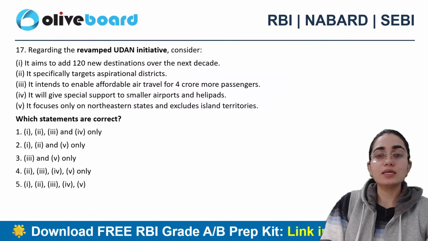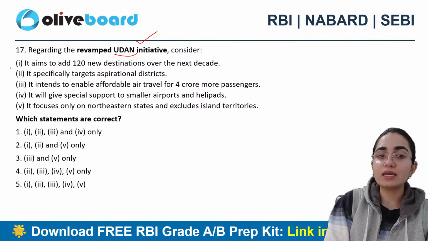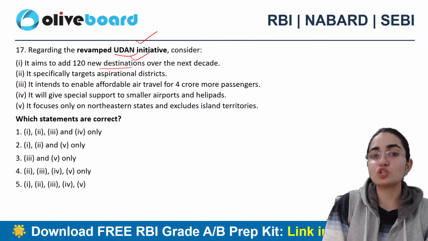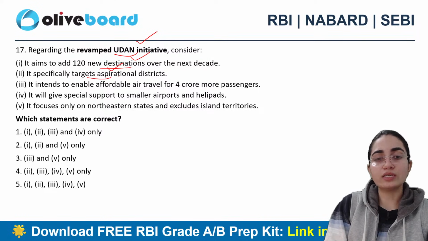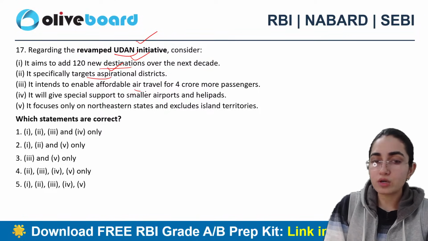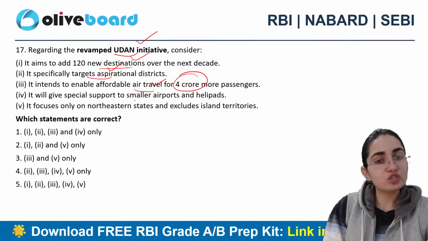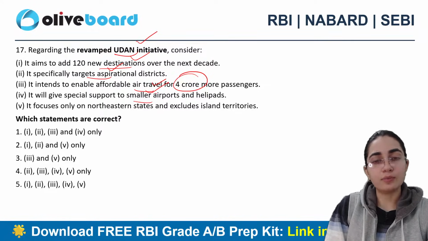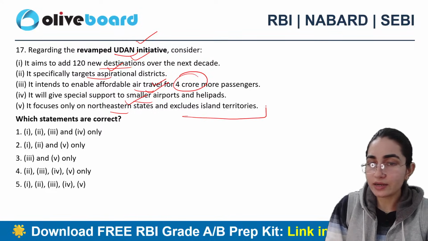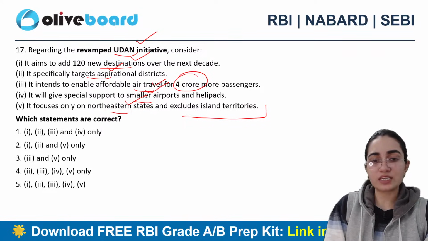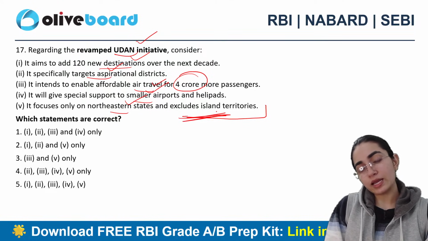Next statement says, related to the revamped UDAN initiative, consider the following statements. It aims to add 120 new destinations, and that too over the next decade. It specifically targets aspirational districts. It intends to enable affordable air travel for 4 crore more passengers. It will give special support to smaller airports and helipads. It focuses on northeastern states and excludes island territories. Now tell me, is every statement correct or not? Is it excluding island territories or not?